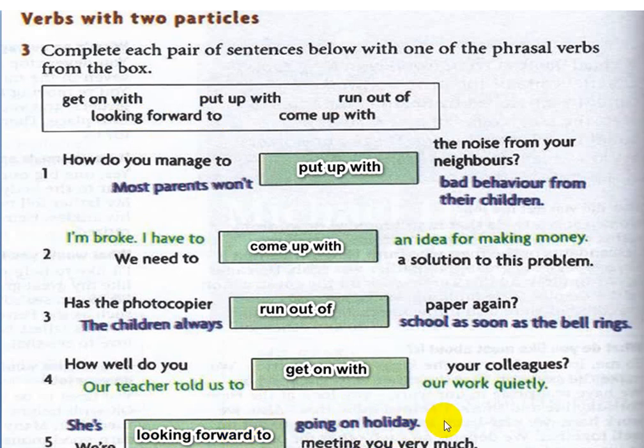She's anticipating with pleasure going on holiday. We are anticipating with happiness meeting you very much.